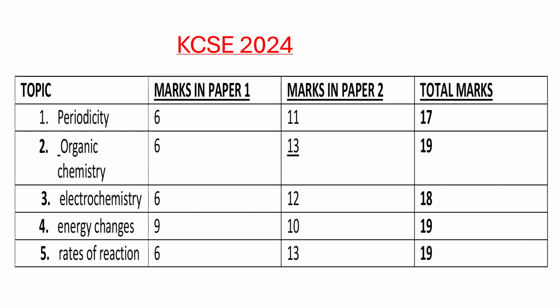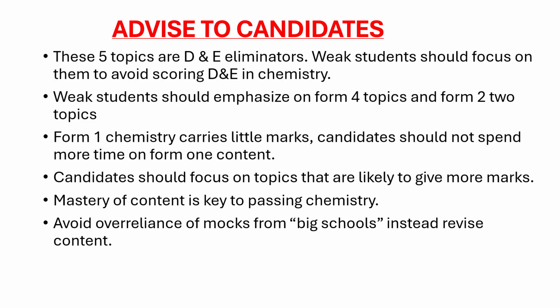Of course, among the other topics that I showed you quickly, these 5 topics are what you call D and E eliminators. Say that as a student, especially if we are not so good in chemistry, focus on them to avoid scoring a D or even worse, an E in chemistry. And my advice as an examiner, as a teacher of a long time in chemistry, is that you focus more on Form 4 topics, Form 2 topics, and of course Form 3 topics.